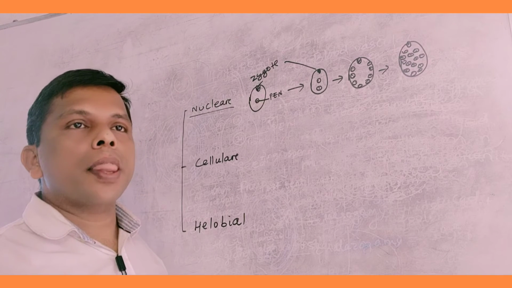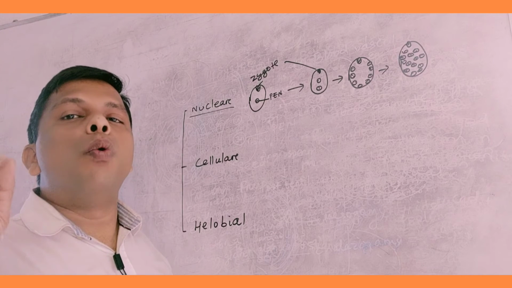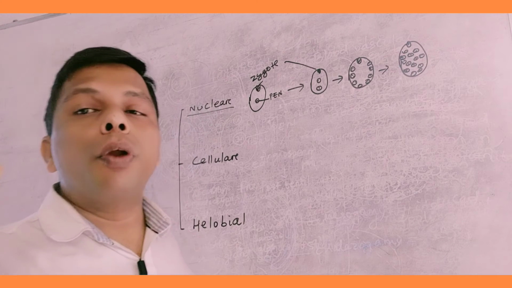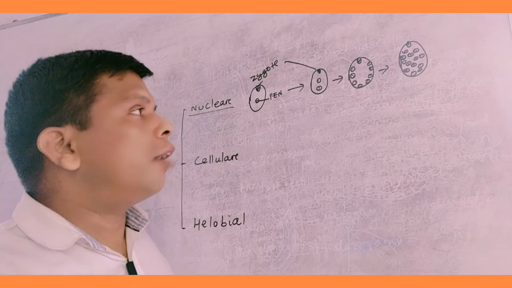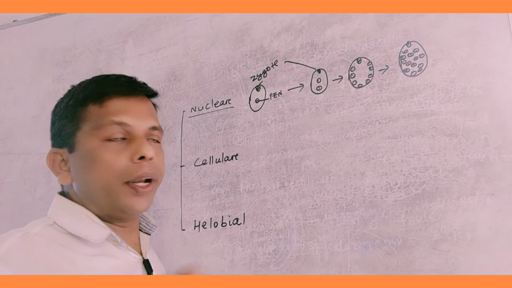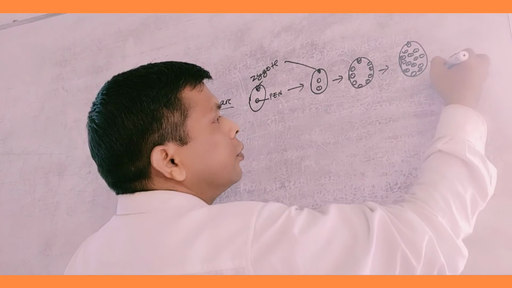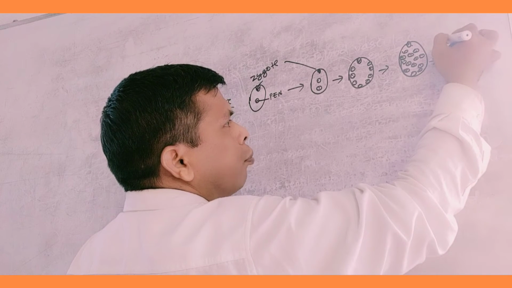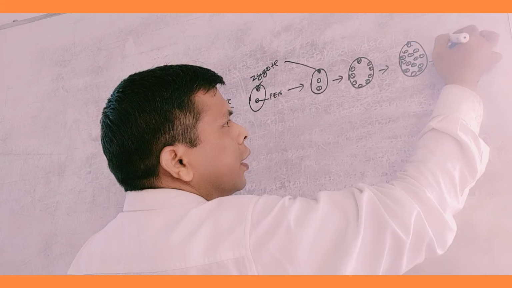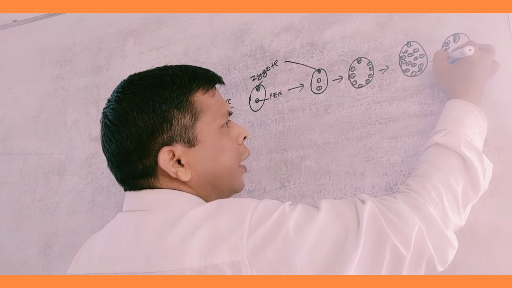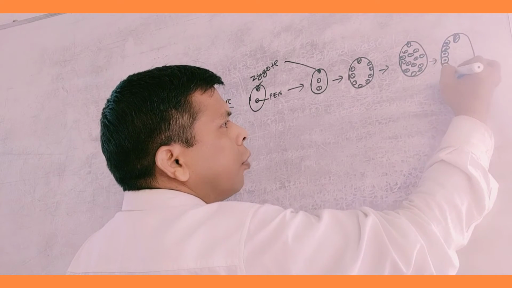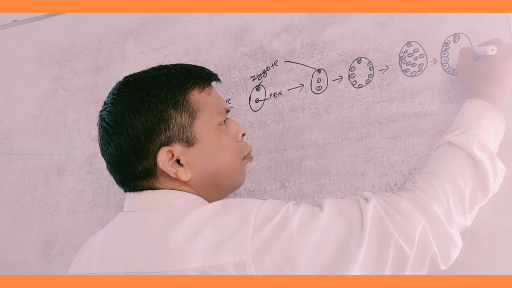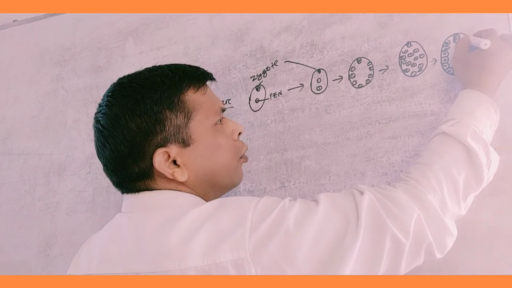Then there is centripetal wall formation. That means the wall formation takes place from the peripheral zone. Like this, the zygote develops, producing the embryo. Cytokinesis takes place, and from the peripheral zone this cell wall formation starts.